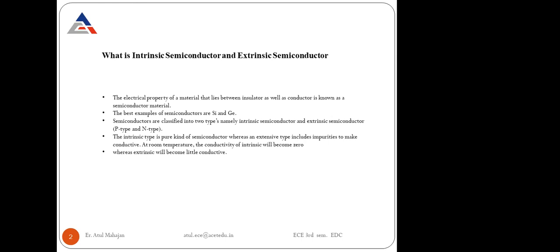The basic reason behind using semiconductors in electronic devices is that the devices are basically made of semiconductor materials, that is silicon and germanium, whose operating voltages are near about 0.7 and 0.3 volt.